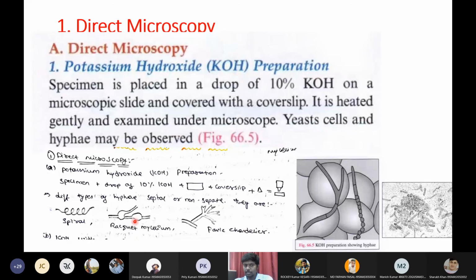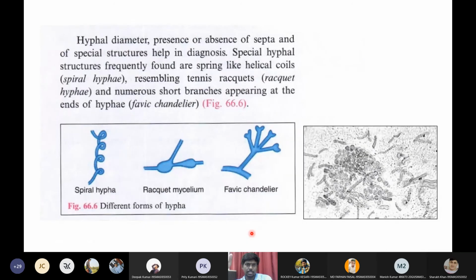Racket mycelium looks like a shuttle bat. That is why they are called racket mycelium. Then favic chandelier means they resemble a chandelier, the one which you hang in your homes. That is why they are called favic chandelier mycelium. Then the last one is spiral mycelium. So these are the three types of structures you will see in the KOH preparation.